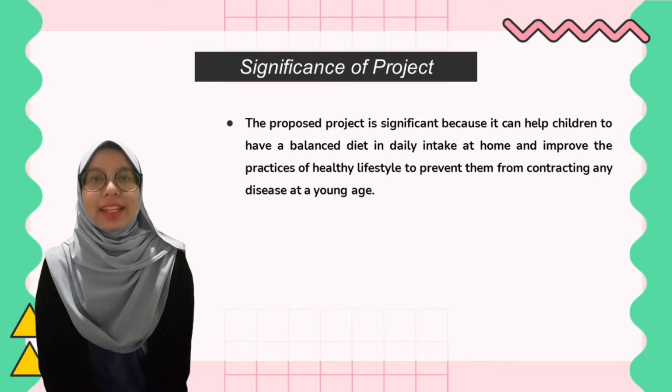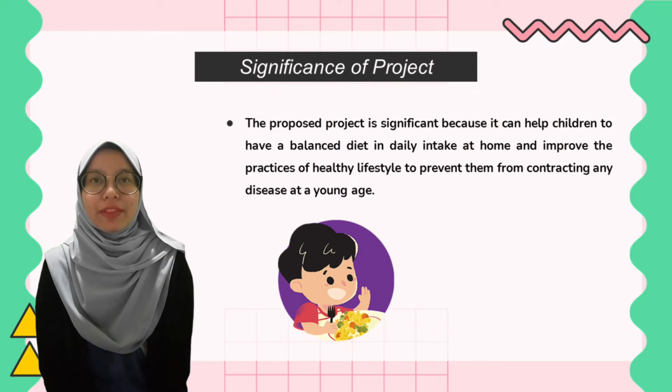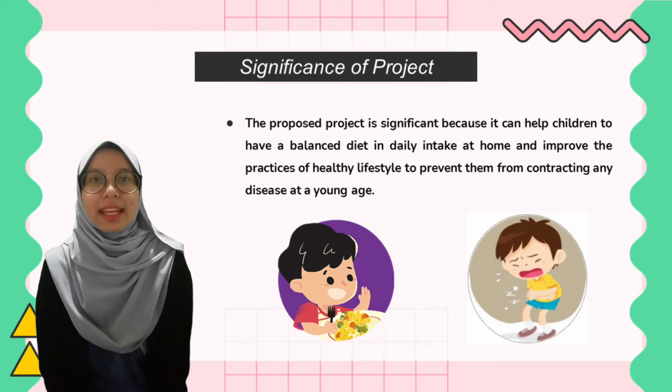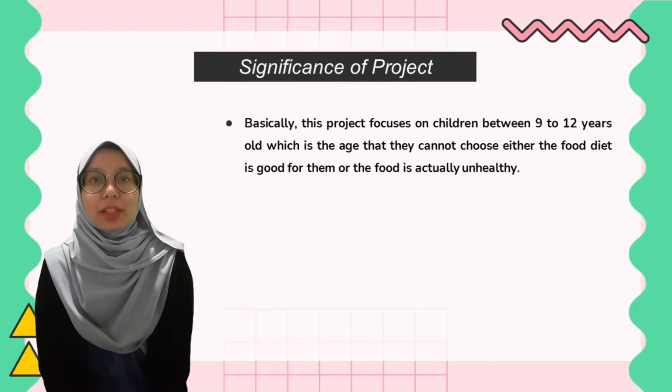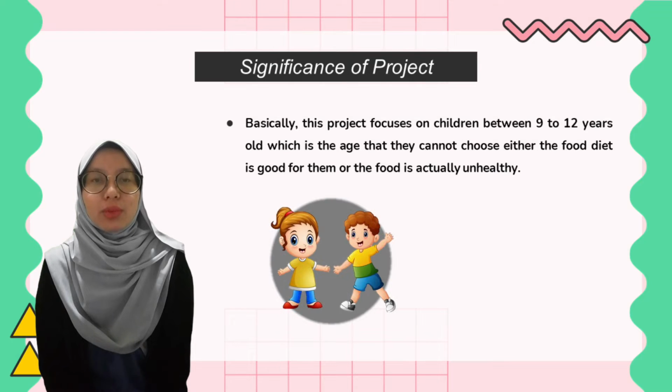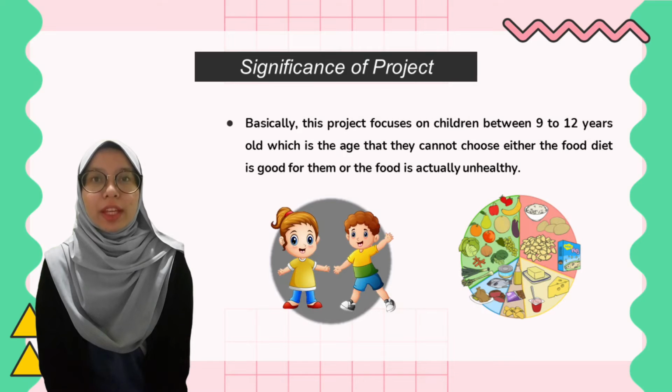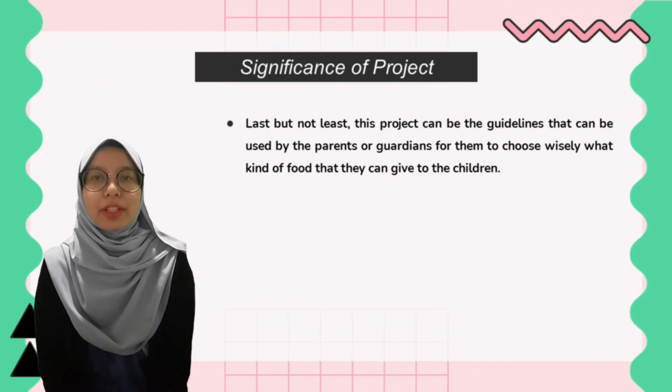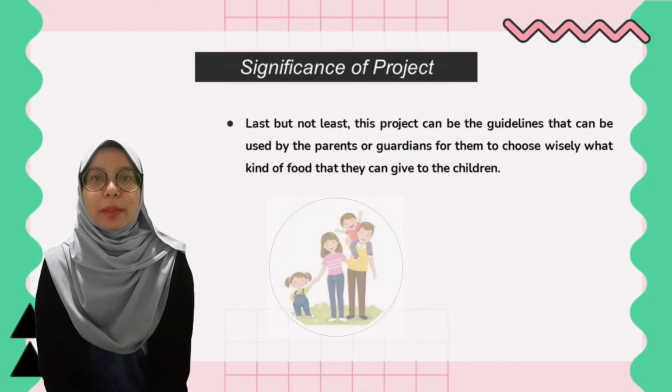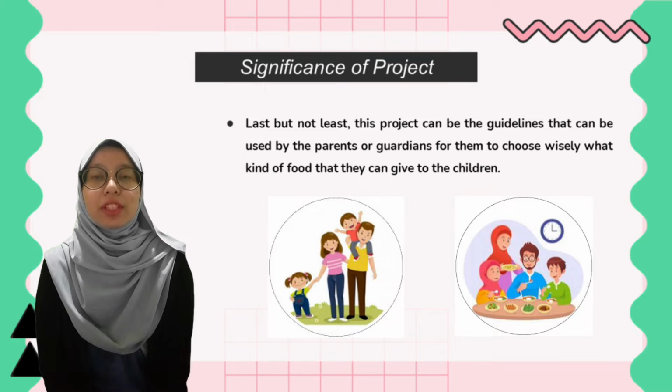The proposed project is significant because it can help children to have a balanced diet in daily intake at home and improve the practices of a healthy lifestyle to prevent them from contracting any disease at a young age. Basically, this project focuses on children between 9 to 12 years old, which is the age that they cannot choose whether the food diet is good for them or actually unhealthy. Last but not least, this project can be the guidelines that can be used by parents or guardians to choose wisely what kind of food they can give to their children.